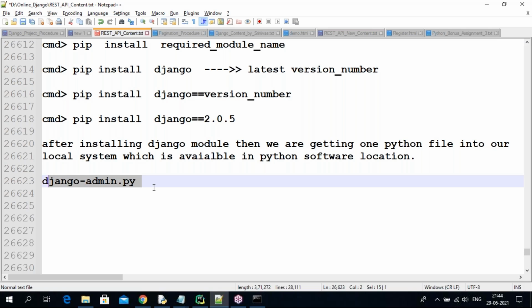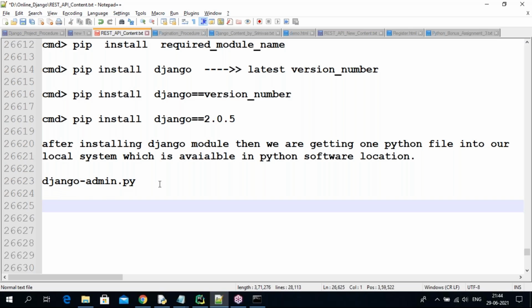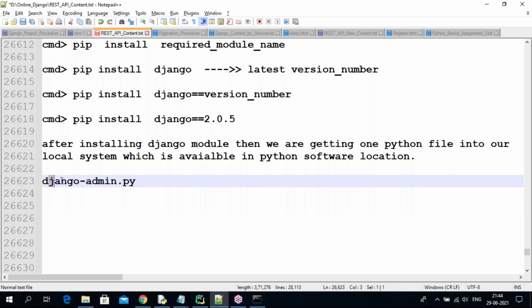In this django-admin file, there are n number of other modules, submodules, classes, methods. Now onwards, using this file, we are going to get all those modules to develop our applications. After installing, this is coming. So now onwards, by using this django-admin, we can create the project.